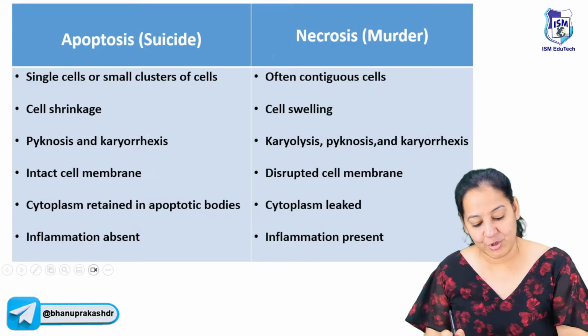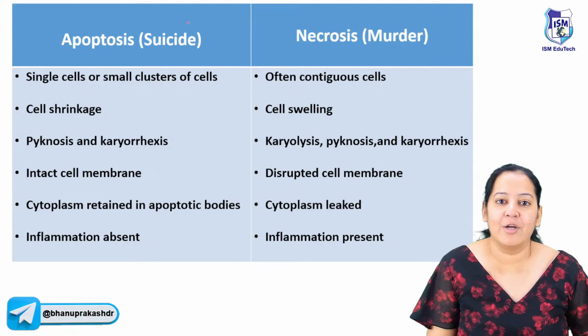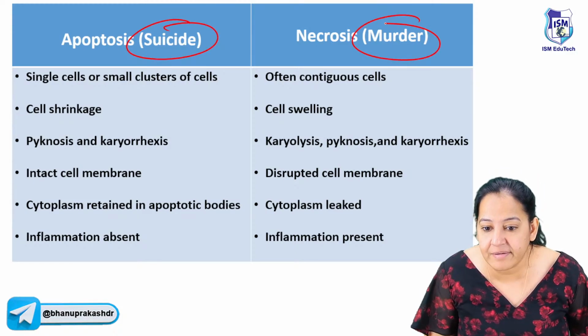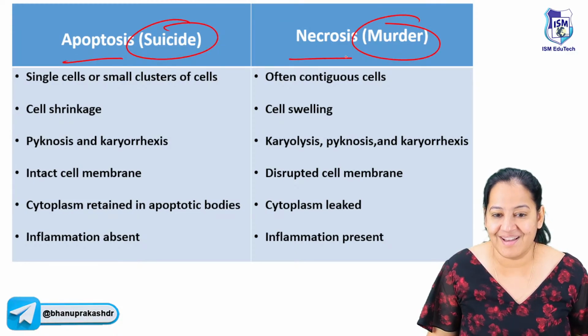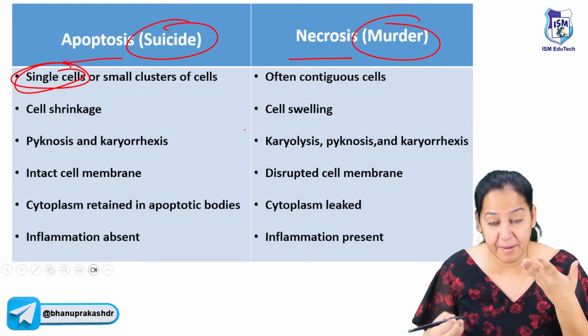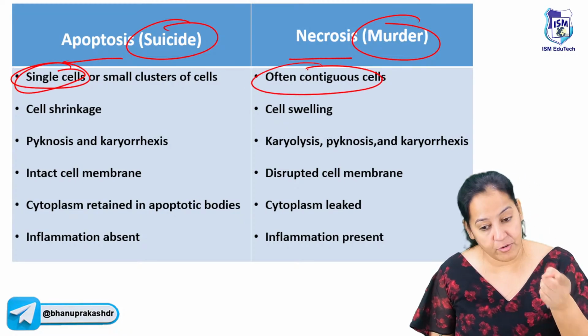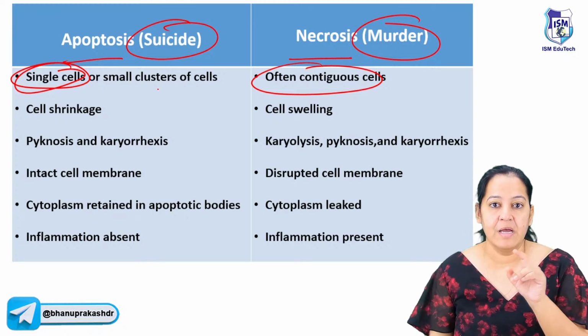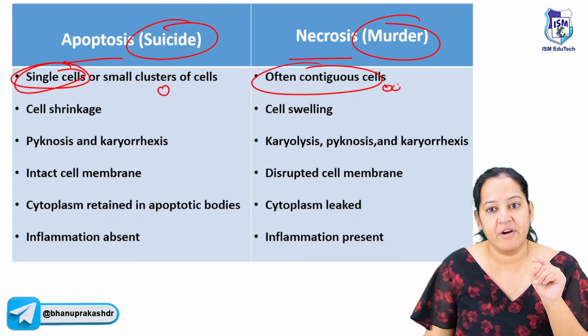So I taught you the two ways a cell dies. The cell does suicide, or the cell is murdered. That is apoptosis and necrosis. Suicide is done by one person, it is a single cell, but multiple persons can be murdered at a time. So necrosis occurs in a group of cells. So here we have one cell, here we have a group of cells.